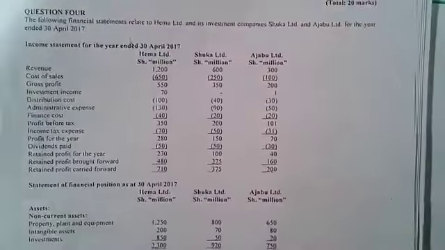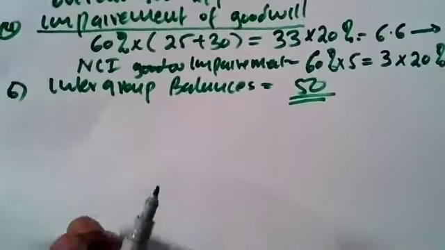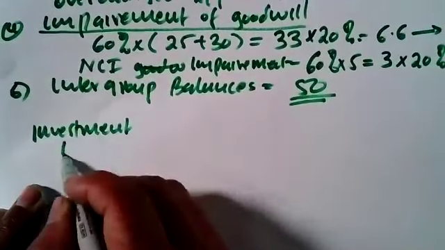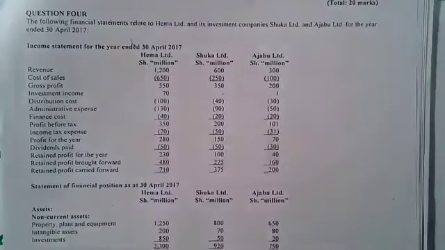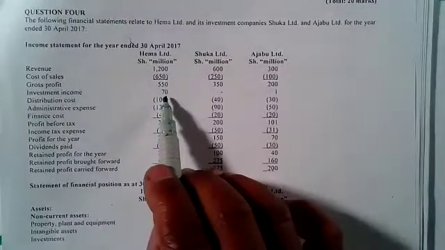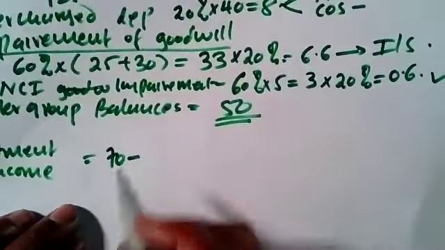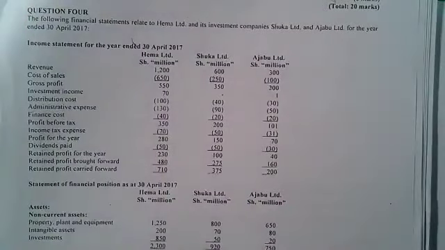Now let's go to the investment income. Here we need to make a point. Now for the investment income, let me adjust it here. From the question, we have 70 for the parent. Shuka, Ajabu, you don't consolidate that. So it's 70. Then remember we are told that all dividends and interest were paid during the year.